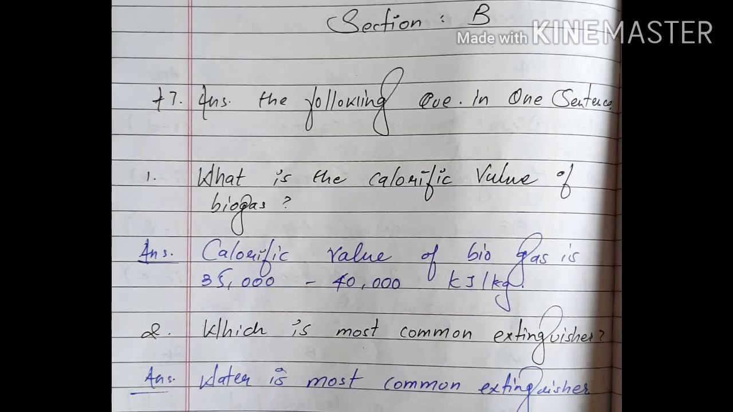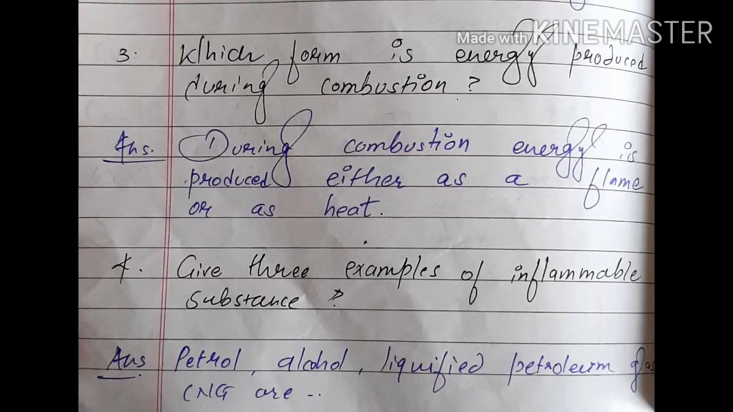Now starting with chapter 6, and the first question is, what is the calorific value of biogas? And the answer is, the calorific value of biogas is 35,000 to 40,000 kilojoule per kg. Second question is, which is the most common extinguisher? And the answer is, water is the most common extinguisher. Third question is, in which form is energy produced during combustion? And the answer is, during combustion energy is produced either as a flame or as heat.